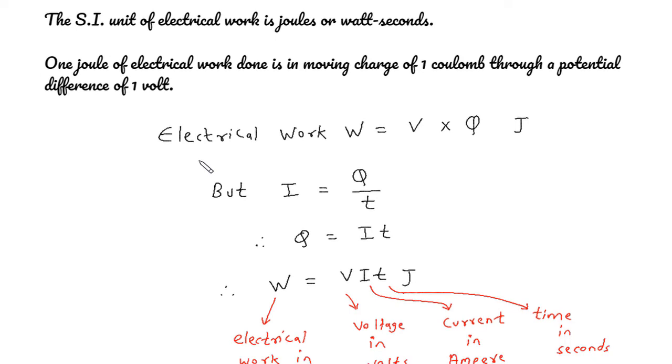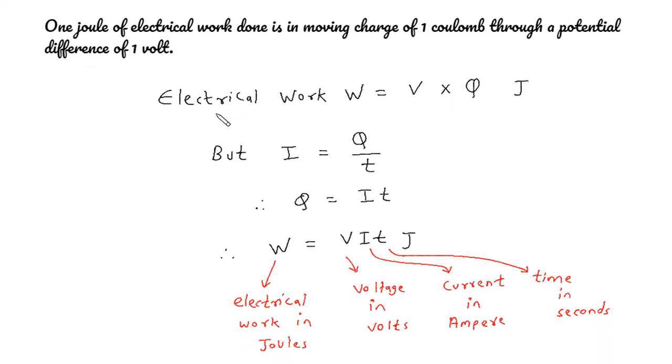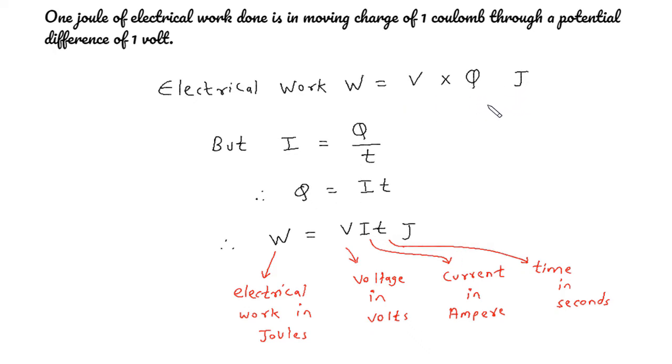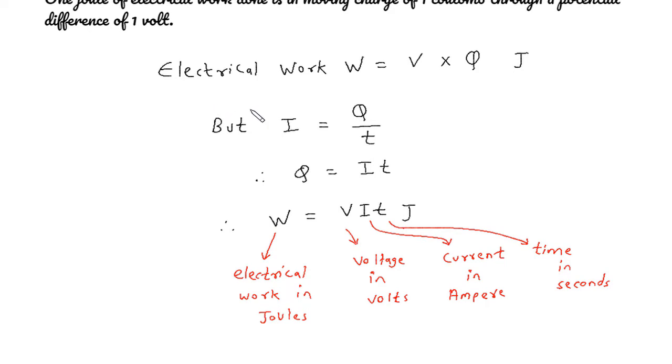The formula for electrical work is W is equal to V into Q, joules. Here W is the electrical work, V is the voltage in volts, and Q is the charge in coulombs. But we know that current I is equal to charge upon time.